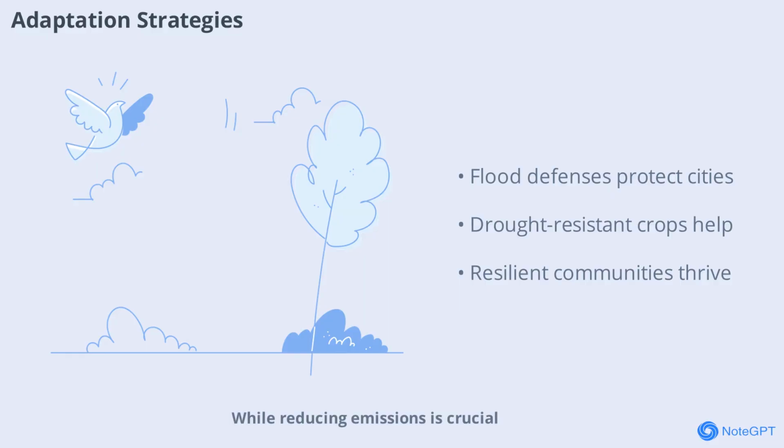While reducing emissions is crucial, we also need to adapt to the changes already happening. Building flood defenses, improving water management, and developing drought-resistant crops are some adaptation strategies. Communities that prepare for climate impacts are more resilient and better able to thrive.